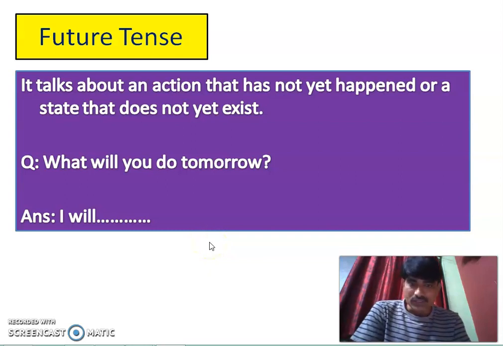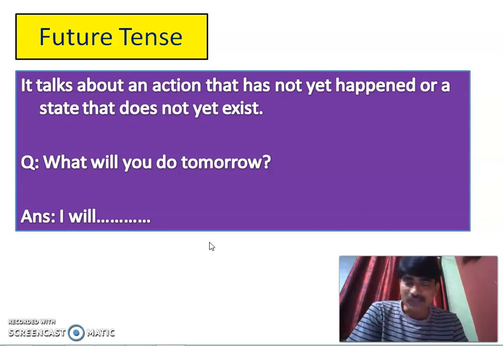Yes. In the last two videos, we were talking about tenses. We discussed present tense. We also discussed past tense, and a bit of future tense we could touch. It is because we all know that Screencast-O-Matic gives only 15 minutes of recording for free, and that's why the previous video was over very hurriedly. So no issues. Let's have a look at future tense in this particular video.